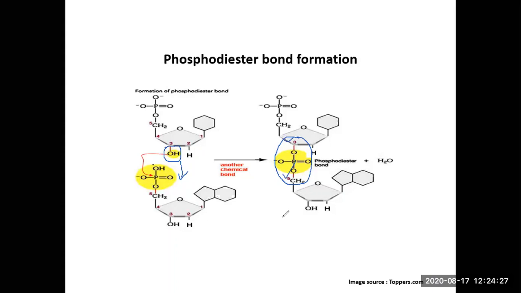DNA Pol 3 has this particular ability that it can all the time go back and check whether the nucleotide that has been added is the correct one or not, using its 3' to 5' exonuclease activity. If it is correct, it will move forward. If it is not correct, then it is going to hydrolyze it, and a correct nucleotide will be added. So the chain will grow in this direction.